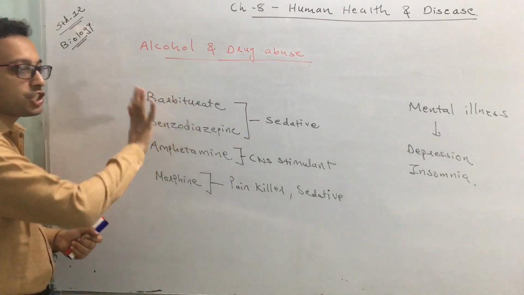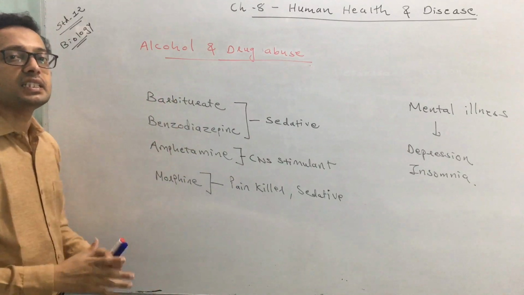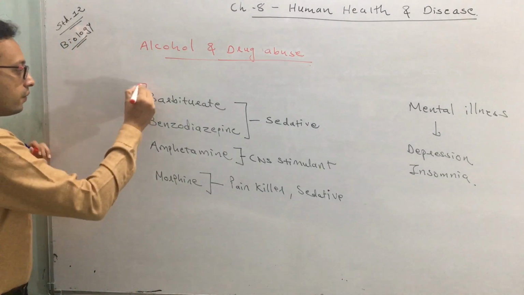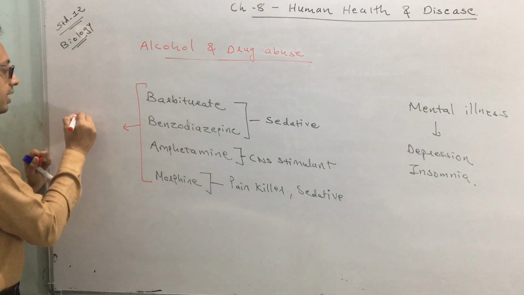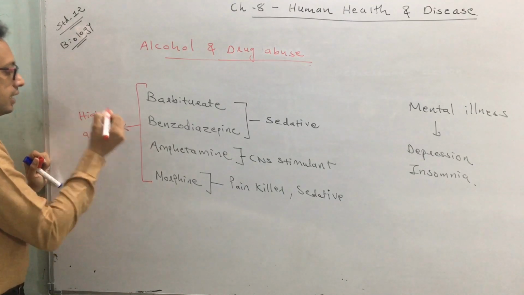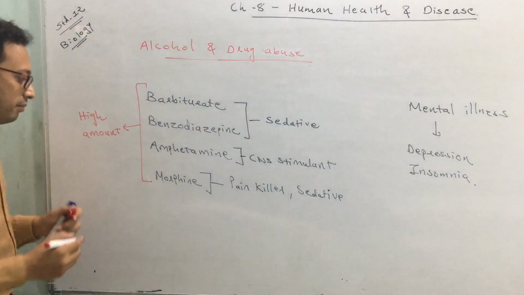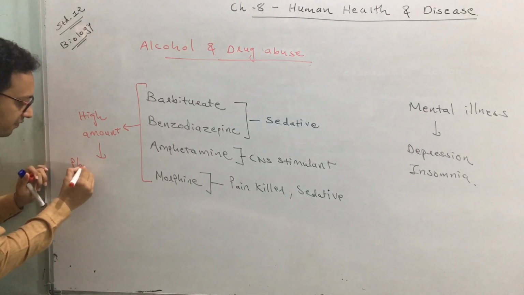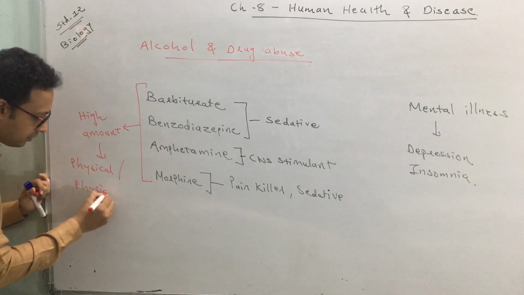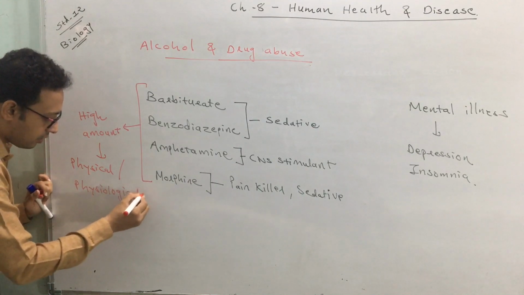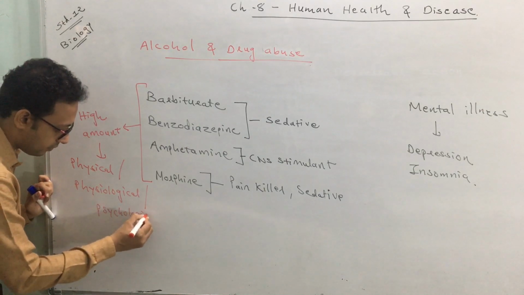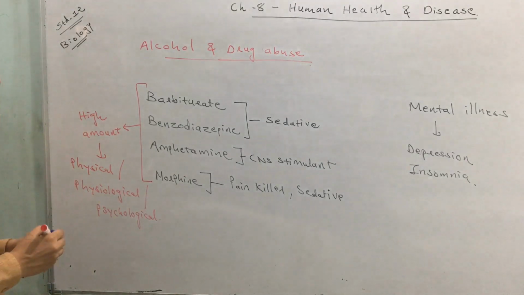Okay, so these drugs are actually made for some diseases or illnesses that exist in our body. But when these drugs are consumed in high amounts, they may produce some disturbance in the physical, physiological or psychological functions or behavior of a person.